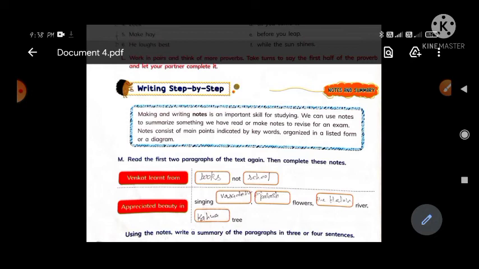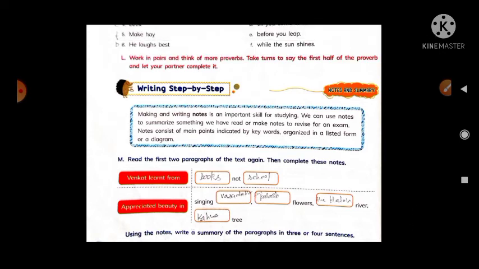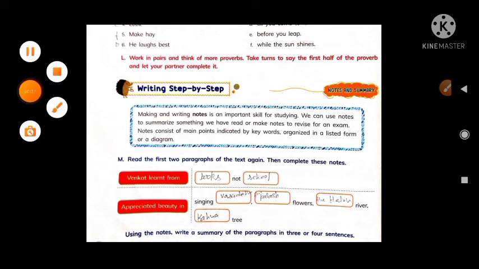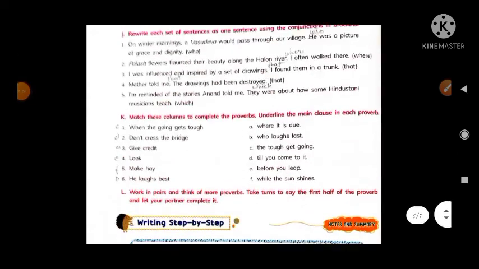By using these options you have to write sentences and make a summary of the paragraph, using the notes mentioned above, and write a summary of the paragraph in 3 or 4 sentences. Clear? So I hope you all understand this.